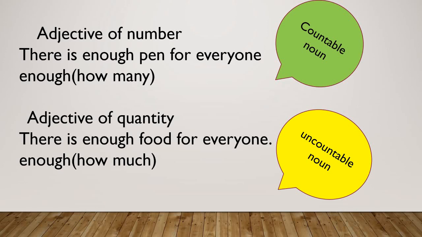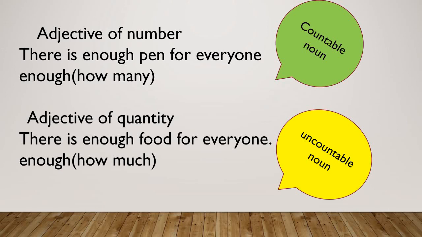In both the sentences we have used enough, but the noun in the sentence indicates whether the sentence is of an adjective of number or an adjective of quantity. Have you understood, student?